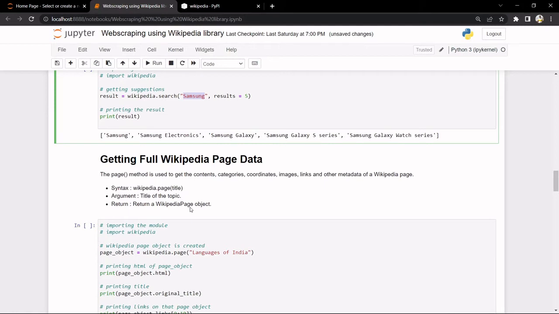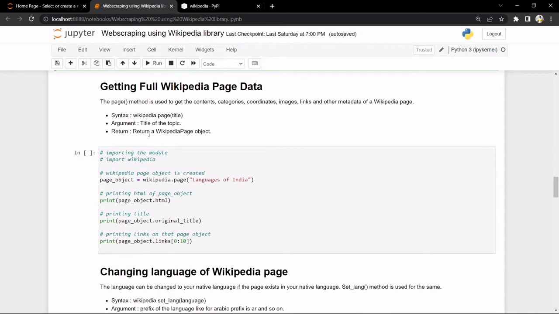Now this was the basic thing. Now we'll get the whole Wikipedia page. So how can we do that? First of all, the syntax here is wikipedia.page. So what will page do? The page method is used to get the content, categories, coordinates, images, links, and other metadata of the Wikipedia page. The first step would be importing the library, import wikipedia.